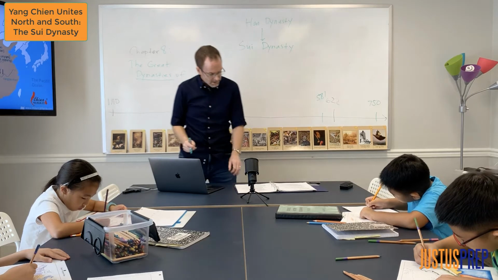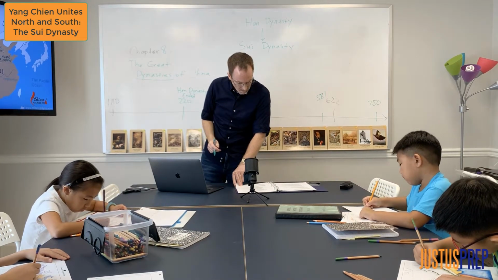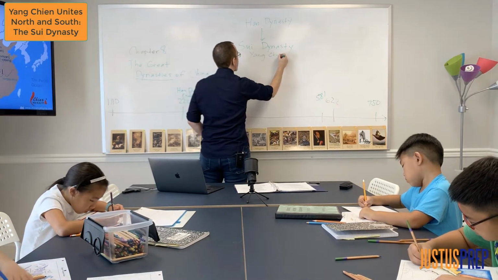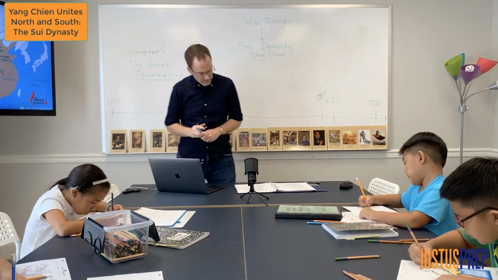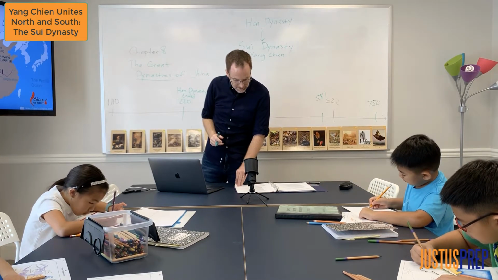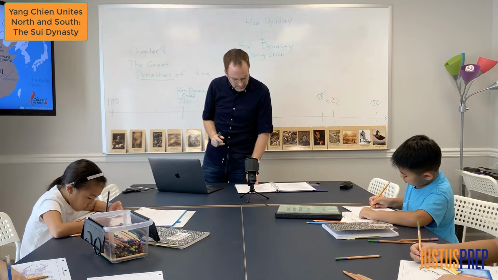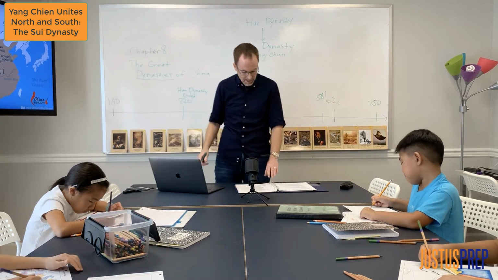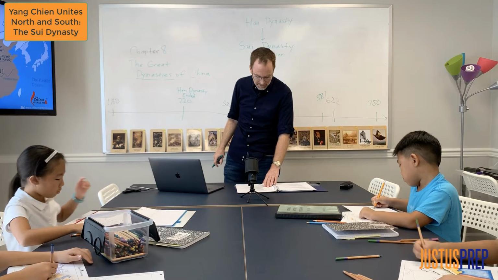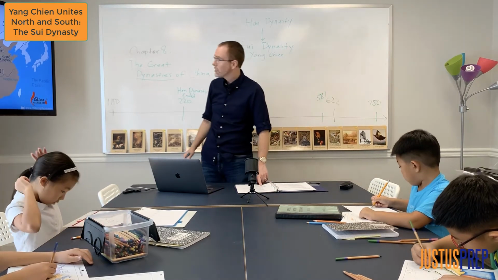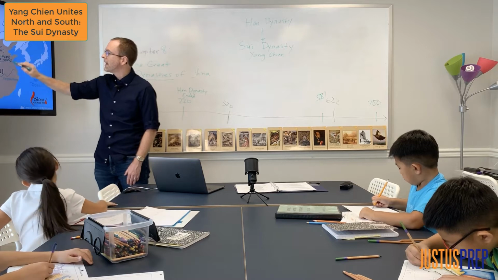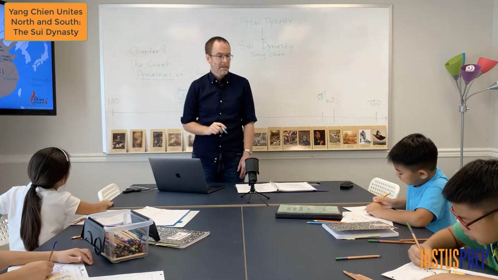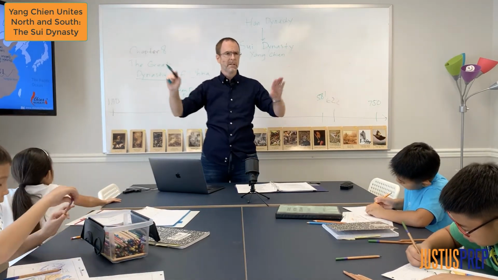So the Sui Dynasty was started when a man named Yang Qian united or brought together many different kingdoms within China. Why is it called the Sui Dynasty? I guess that was a family name that they used, but Yang Qian is a personal name of the man who united them, the first king of the Sui Dynasty. At this time, the people of northern China and southern China did not like each other. That seems to be a common theme in history. People from the north and the south, or the east and the west, they don't like each other.